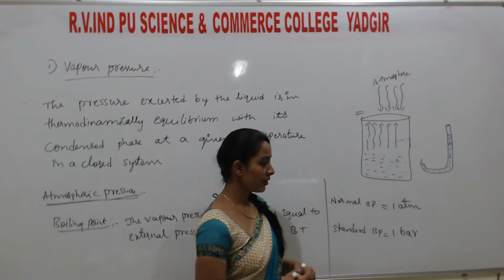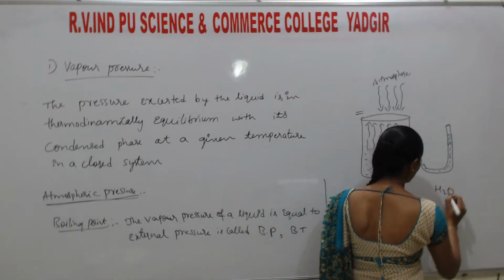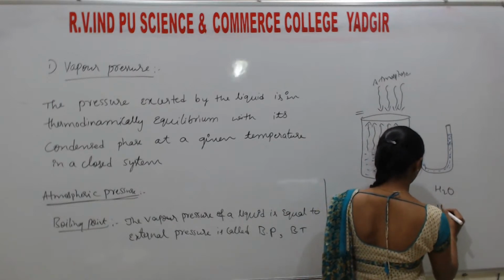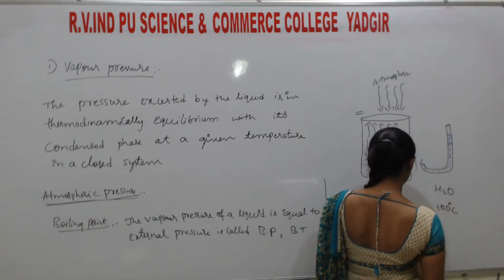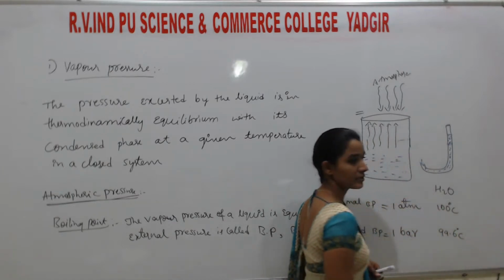Understand? So example for the students. Listen, if I consider water, the normal boiling point of water is 100 degrees Celsius and the standard boiling point is 99.6 degrees Celsius.